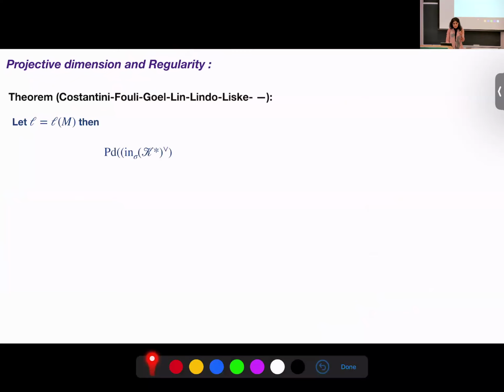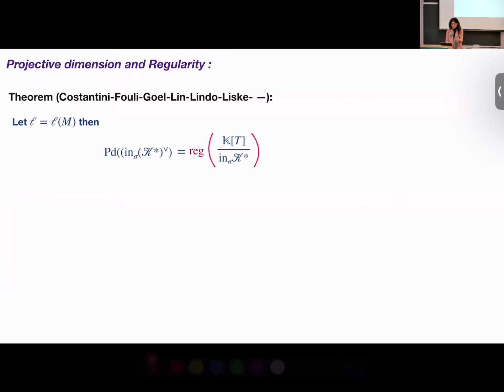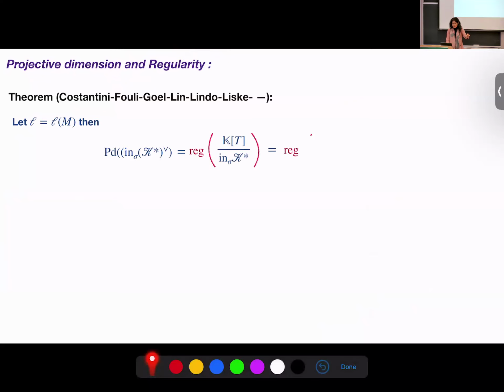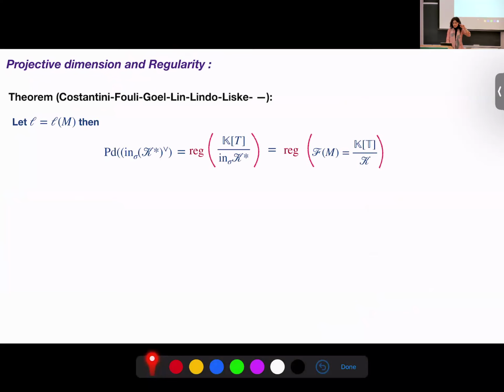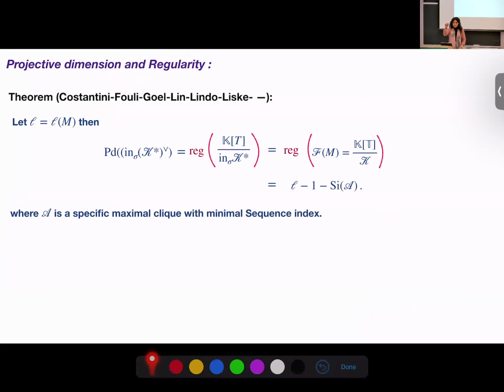So we know what the analytic spread is. The projective dimension of the Alexander dual, which is exactly equal to the regularity of this Stanley-Reisner ring, which is equal to the regularity of the special fiber that we would like to determine, is nothing else than the analytic spread minus 1 minus the sequence index of this maximal clique. So you write the maximal clique, and in each step you take the minimal possible one, in a way that the sequence index is a minimal one.